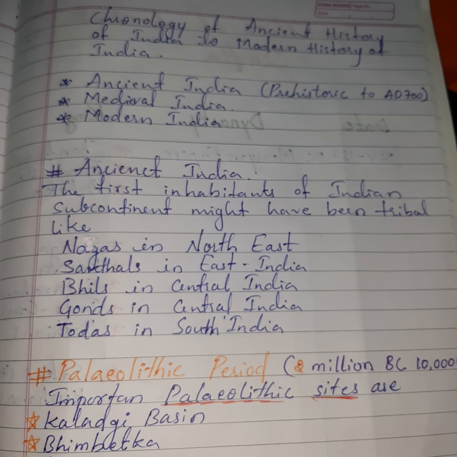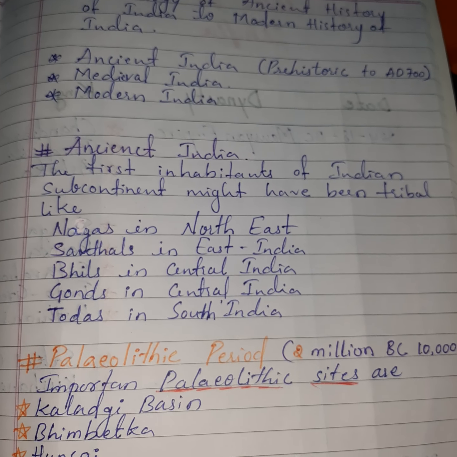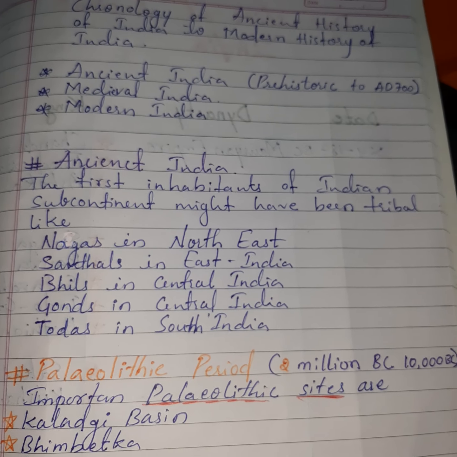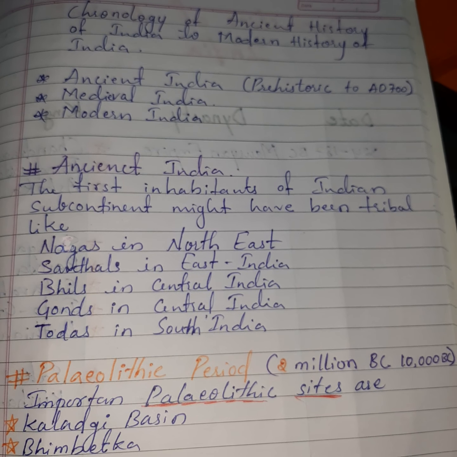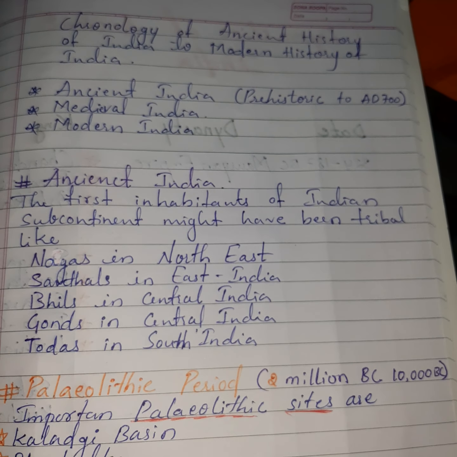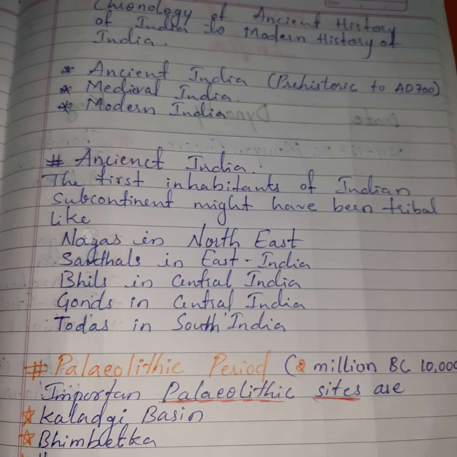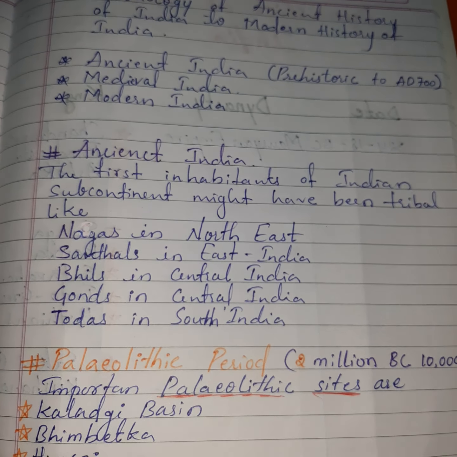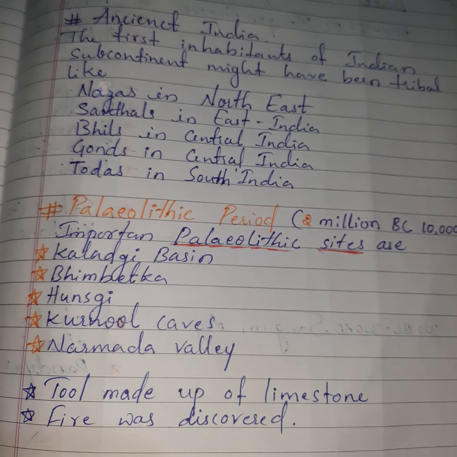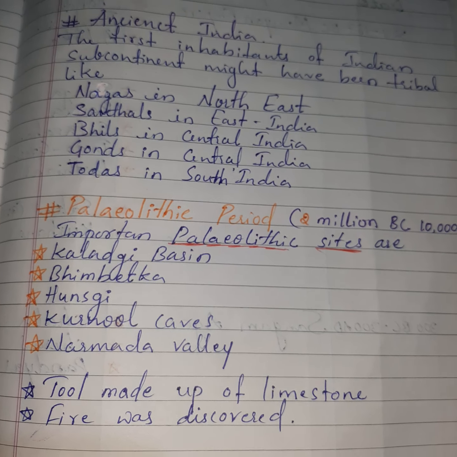Ancient India is divided in many periods, like Paleolithic period. It was 2 million years ago, we can say 10,000 BC. Important Paleolithic sites are located in Kaladgi Basin, Bhimbetka, Hunsgi, Karnol Caves, Narmada Valley.